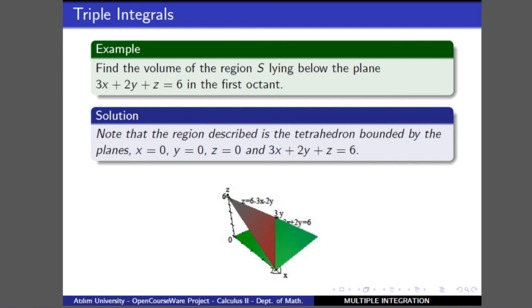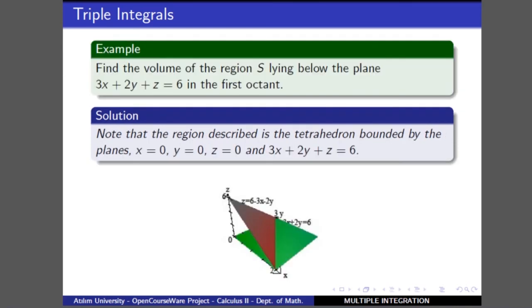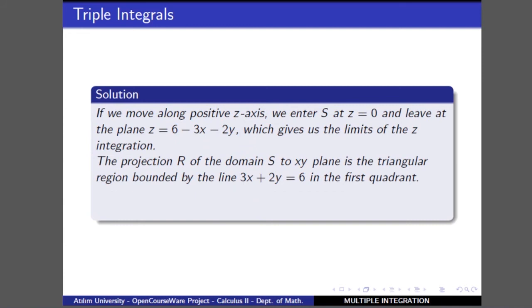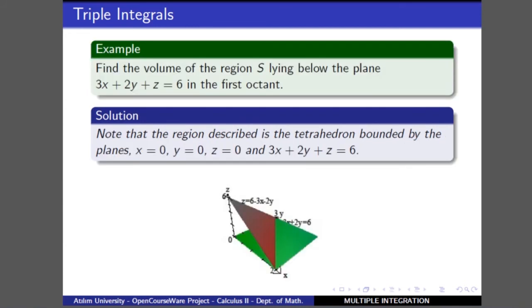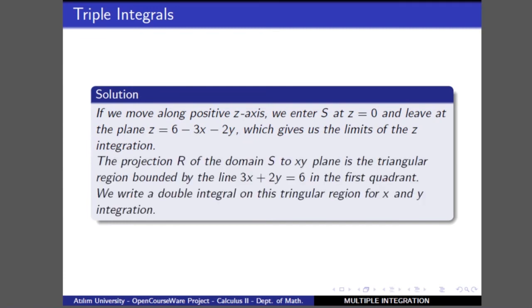So what we do in this case, we just write the triple integral. Note that z changes from z equals 0, that is the xy plane, to the upper part, which is the plane z equal to 6 minus 3x minus 2y. So z changes from this region, then we can measure the boundaries for x and y.